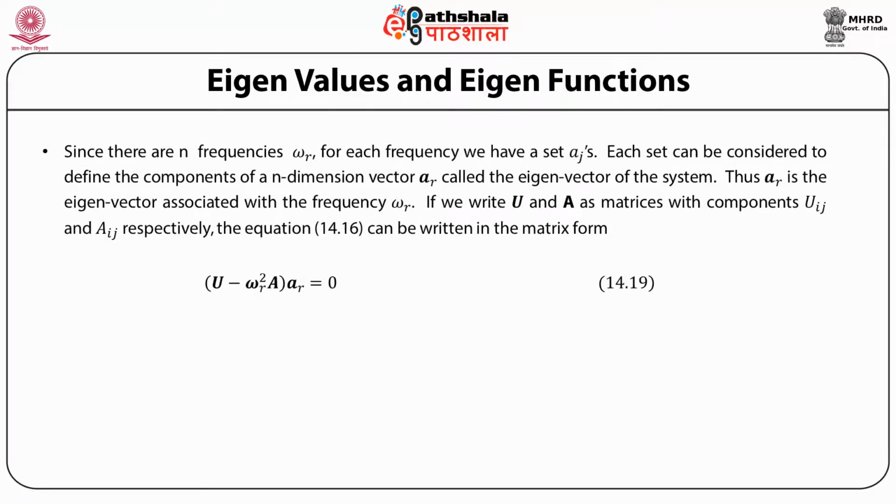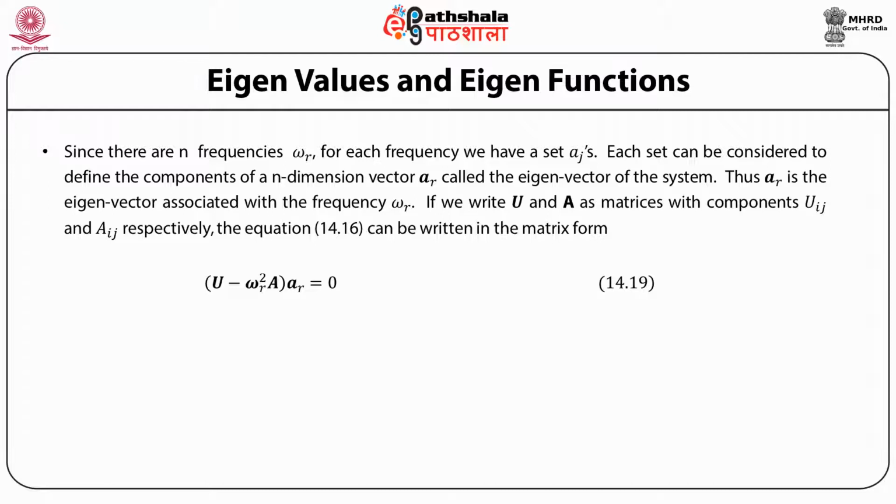Since there are n frequencies omega r, for each frequency we have a set of A j's. Each set can be considered to define the components of an n-dimensional vector, A r. This n-dimensional vector A r is called the eigenvector of the system, and this eigenvector is associated with the frequency omega r.